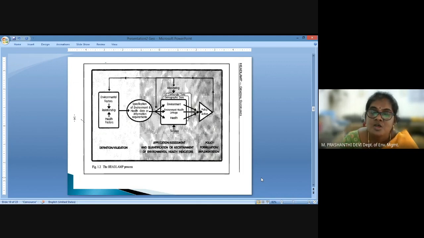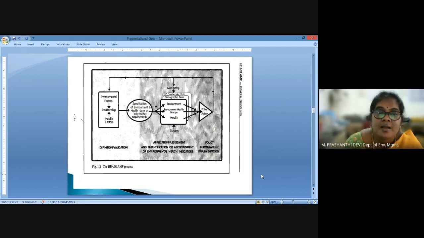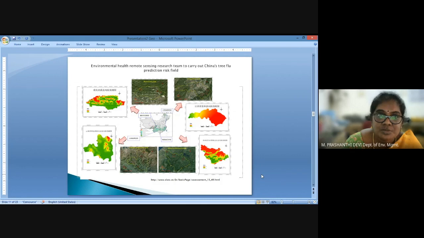We apply all these, and we try to delineate the disease study in a particular geographical area using environmental causative factors. This may lead to a regional policy action, or a national or global level policy decision making. This is how the environmental relationship is normally identified.